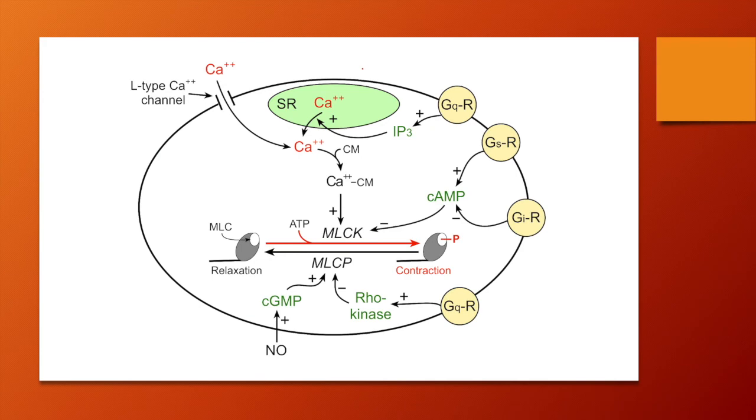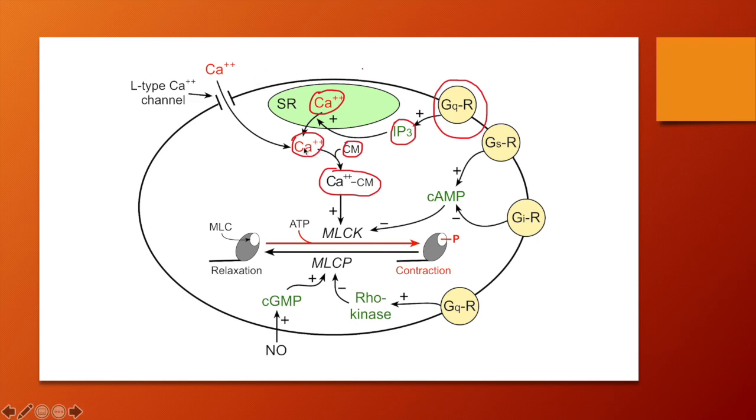So this is kind of a comprehensive diagram showing you the different factors at work on how they are going to induce either vasoconstriction or vasodilation. So, like we saw earlier, the alpha Q subunit is going to result in the formation of IP3 second messengers, which is going to travel to the sarcoplasmic reticulum right here, SR, and it's going to allow calcium to come out into the sarcoplasm.